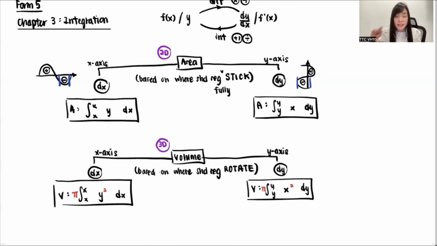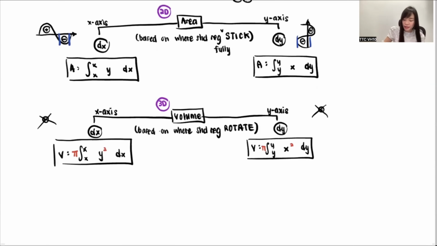Another thing I want to purposely mention is, even if you rotate the axis and use dx, stick or not is still important. So for volume, sometimes they will fly also. The same concept, big minus small. And maybe you will ask me, teacher, how about this thing? Will this apply for volume? No, I can straight away tell you volume doesn't have a negative answer. If you get any negative answer in volume, 100% you're wrong. Why does volume not have negative? Maybe you tell me, but teacher, maybe they're at the bottom. My dear, that is because for an area at the bottom, when I turn one round on the axis, I will become a ball shape, correct?